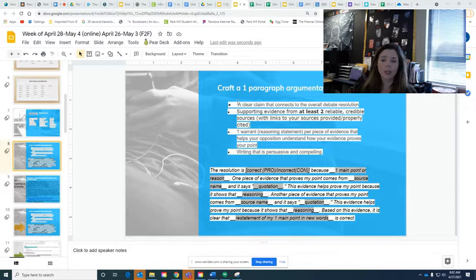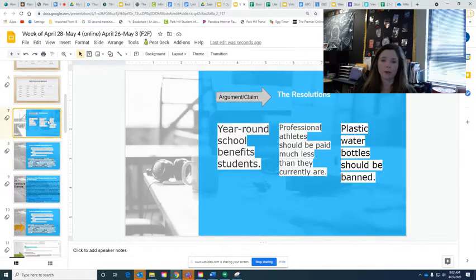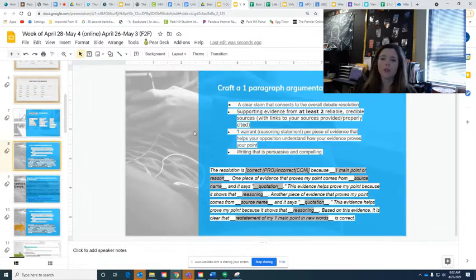You need a clear claim that connects to the overall debate resolution, which were right here. Those are the debate resolutions. You need supporting evidence from at least 2 reliable, credible sources with links to your sources properly cited, like we did back in our informational unit. You also need a warrant or a reasoning statement per piece of evidence. So again, claim, evidence, reasoning, and then your piece should be persuasive and compelling.